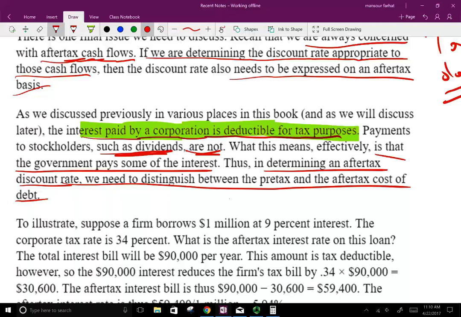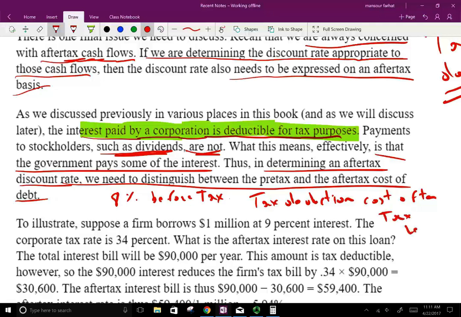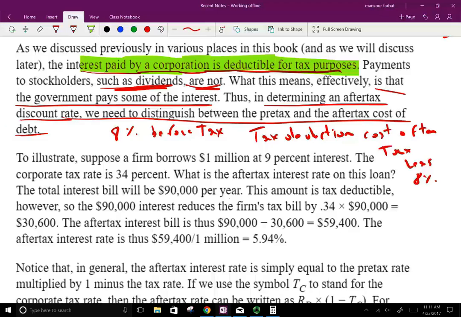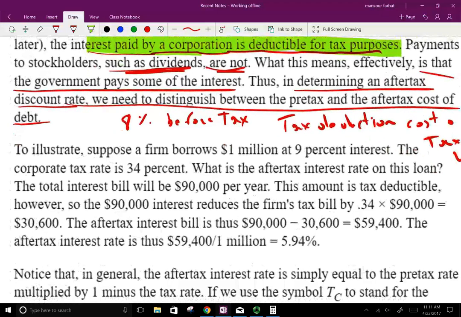after-tax cost of debt. So let's assume you're paying 8% on debt before tax. Then, as we said, the government is helping you with some of that debt. How are they helping you? They're giving you a tax deduction. So because they're giving you a tax deduction, your cost after tax should be less than 8%. Now we're going to find out how to do this. But the idea is, because they give you a tax deduction, they're giving you a break, basically. They're financing part of it.